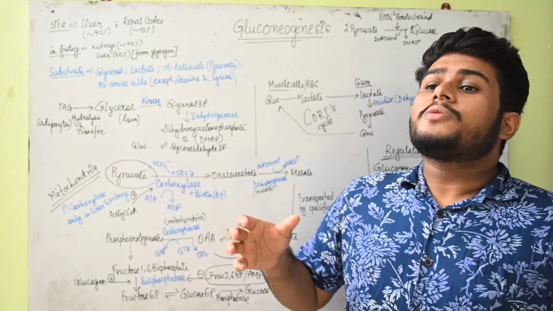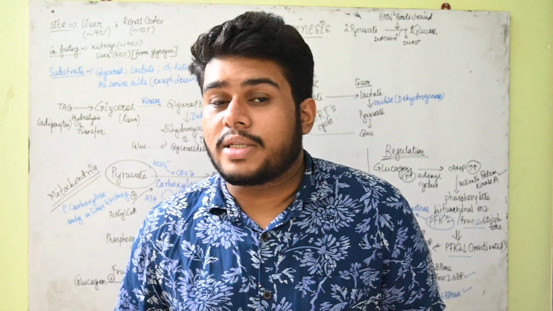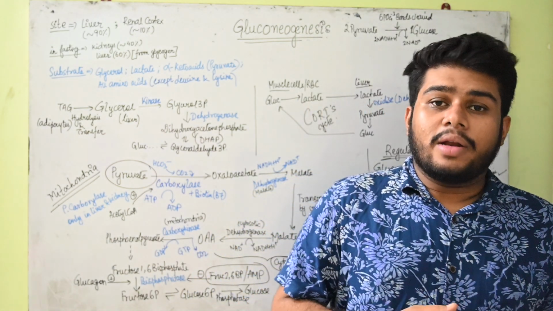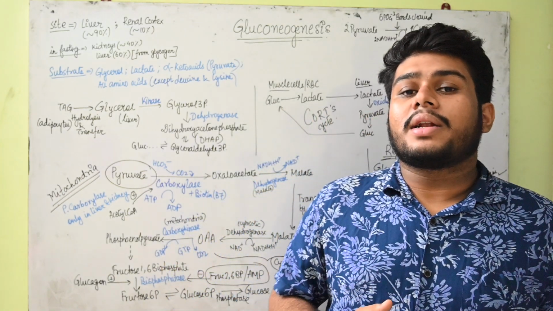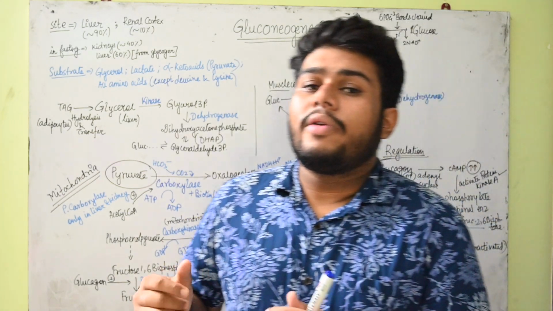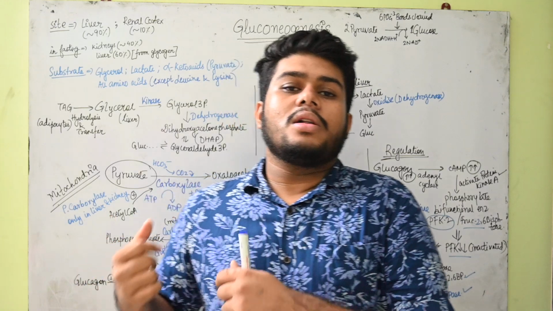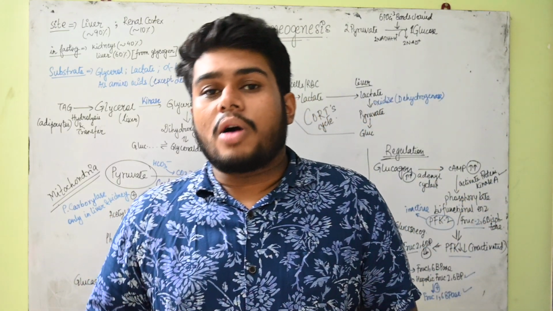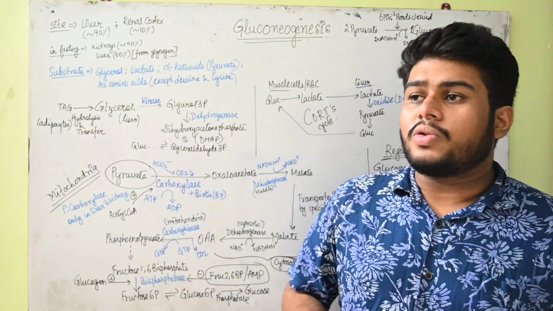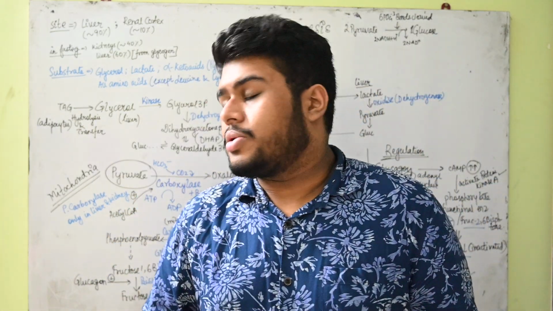Okay, now glucose is provided from different sources. There can be certain amino acids which can produce it, and there are the fatty acids which will break down, that is, triacylglycerol. Triacylglycerol will break into glycerol, and that glycerol will be used to produce glucose. So glucose is coming from non-carbohydrate sources, and that is basically called gluconeogenesis.